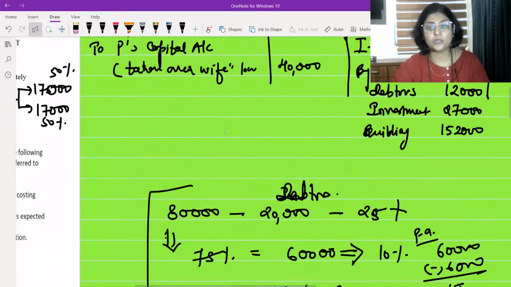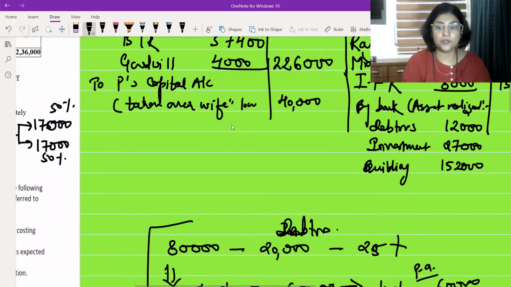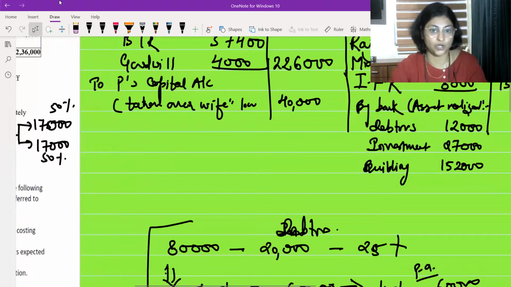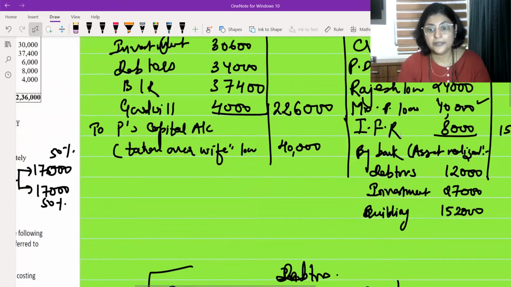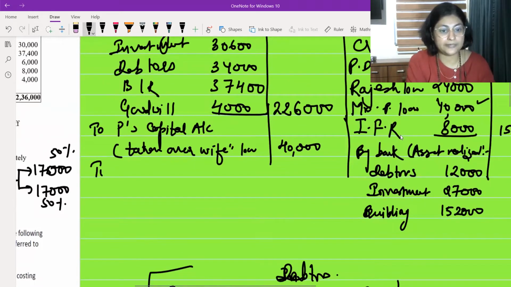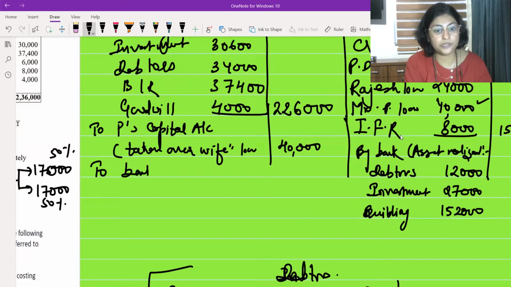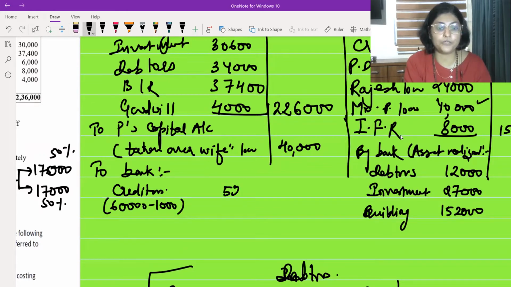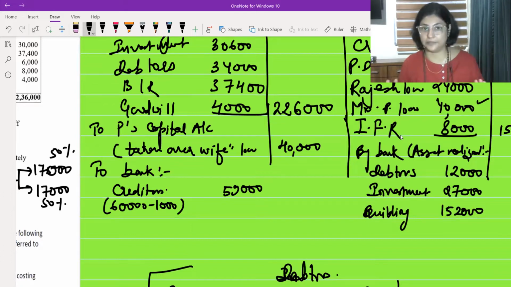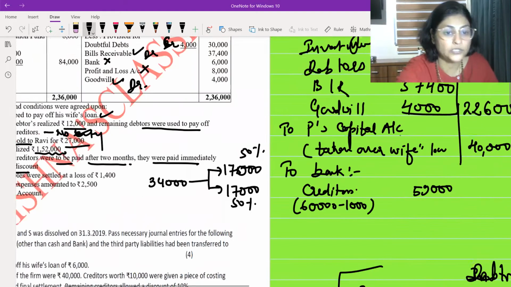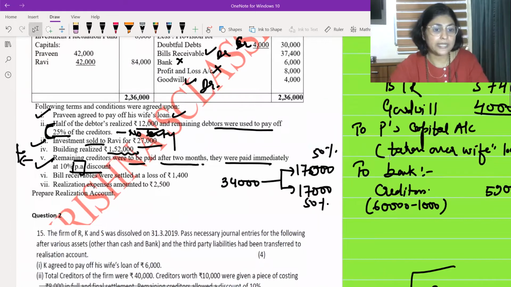Because there is no time. If you're writing along with me, very good. Otherwise, you just take the screenshot. Okay, fine. Now, how much have we paid to the creditors? So we are going to write over here to bank, and how much payment is done to the creditors. We have done the payment to the creditors for 60,000 minus the discount which we have received from them, 1,000. So total 59,000 is being paid to the creditors. Okay. Now let us go ahead and see what else is written.